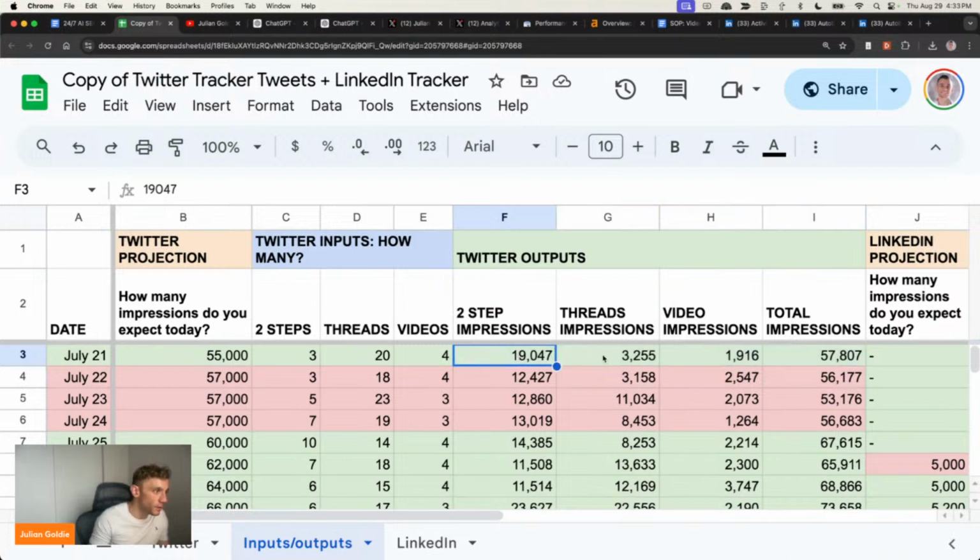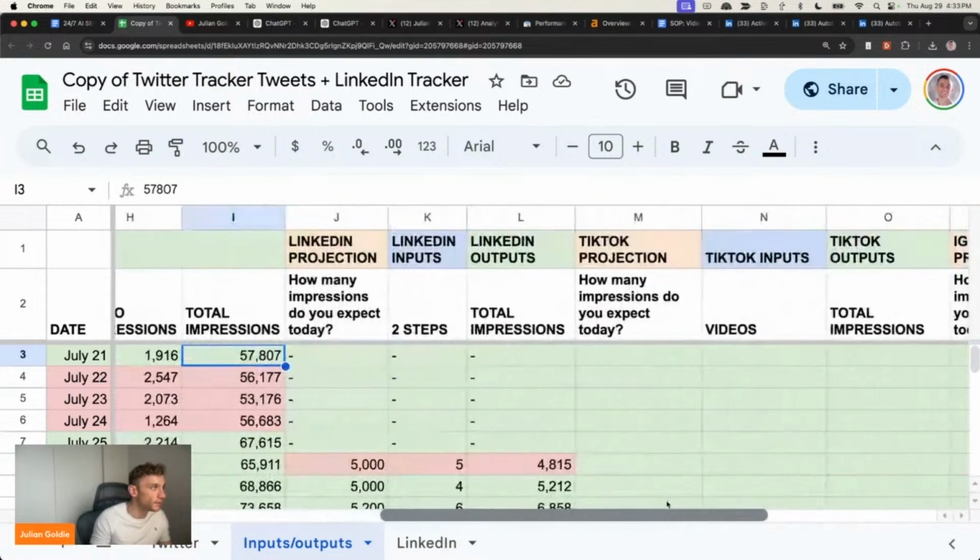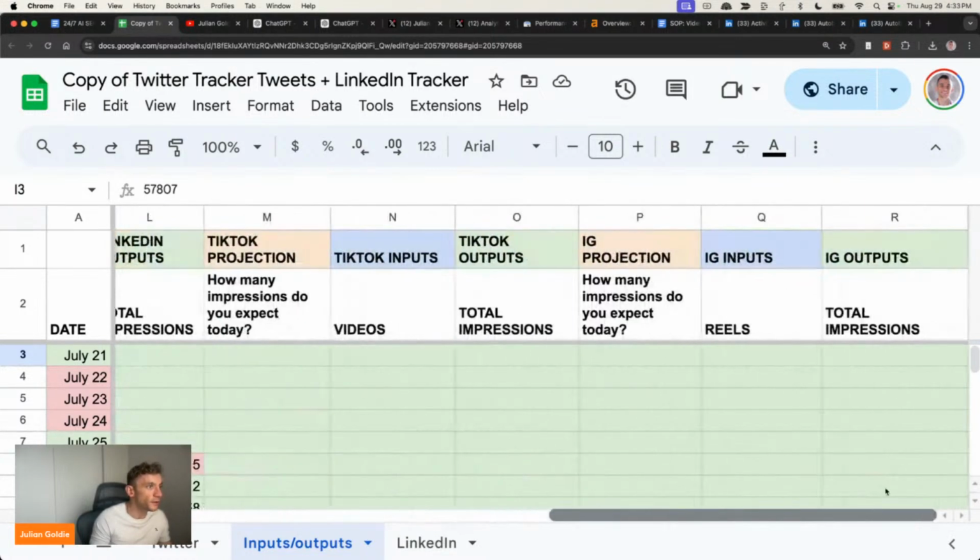So how many 2-step impressions, how many threads impressions, how many video impressions, and how many total impressions, as you can see right here. And so using this process right here, we can figure out, okay, what do we need to do to hit our target? So for example, 55,000 expected, 57,000 achieved. Mission done. Same for LinkedIn, as you can see right here. Same for TikTok, same for IG.